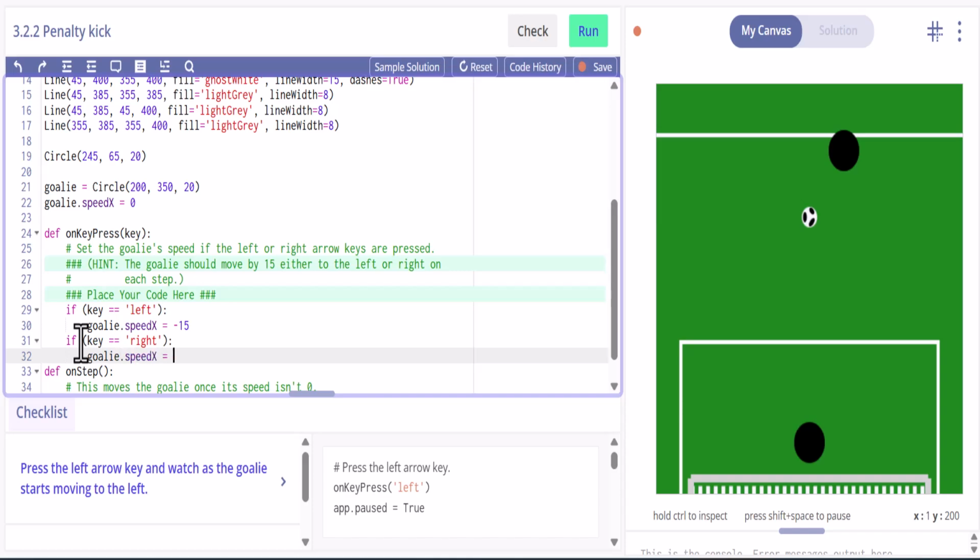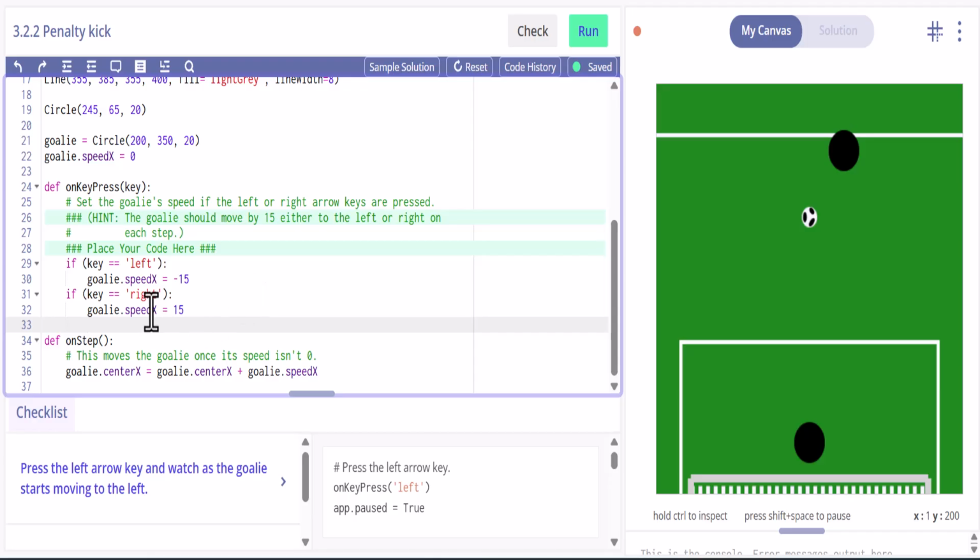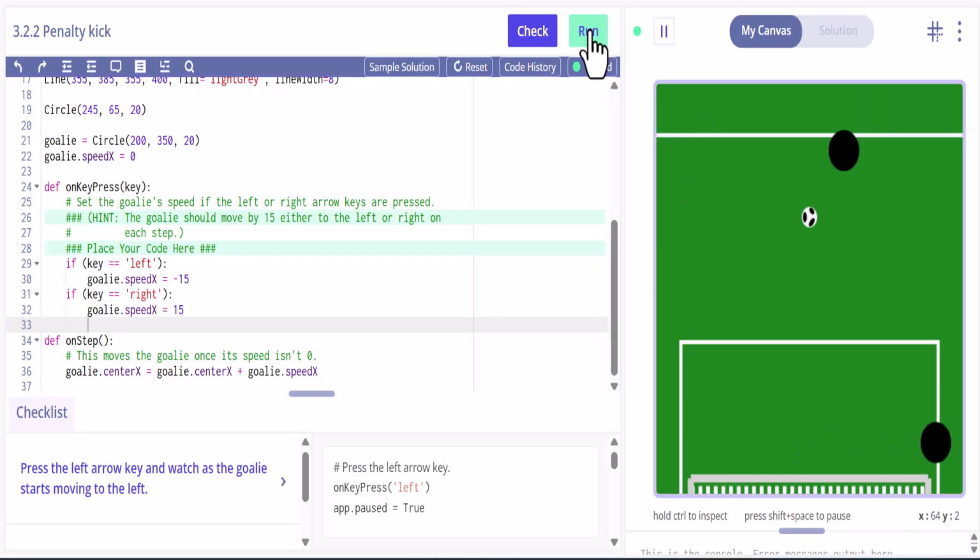Speed x is going to be, but instead of negative 15, this one's going to be positive 15 because that's going to allow us to move that goalie from left to right. And again, we don't have to do anything with this. This creates the speed for this. So if we run this, we go left and right, and now our goalie moves. Okay? All right, so pretty simple, straightforward, just two ifs, left and right, and then changing the speed. So hopefully that helps you with your coding, and good luck.